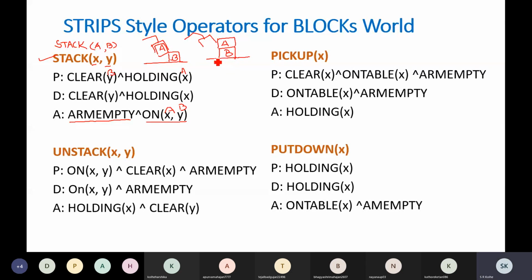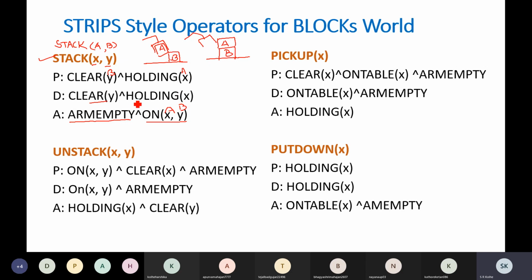Then because of this, some of the predicates which were true earlier will become false. So what is that set? The delete list. B is clear because there is block A on block B. So clear B and holding X will become false, because holding A was true and now holding A is false.